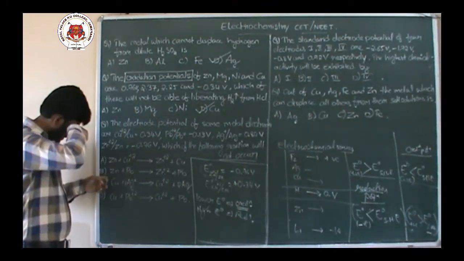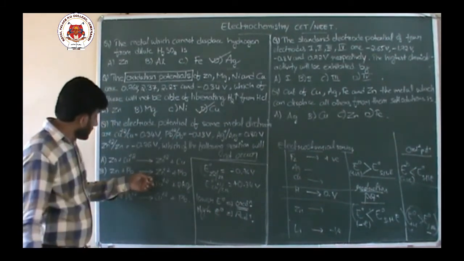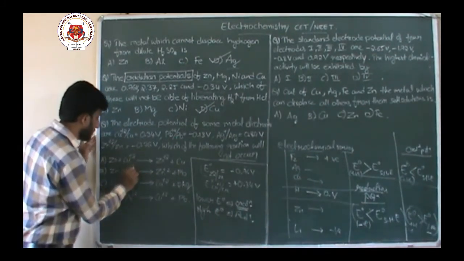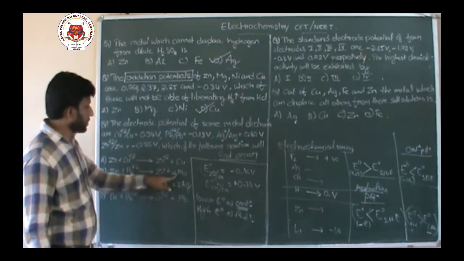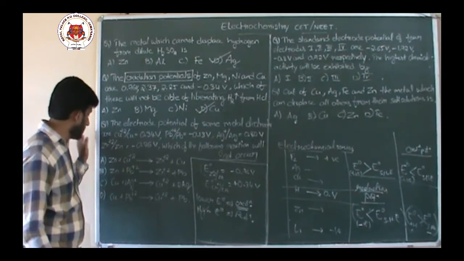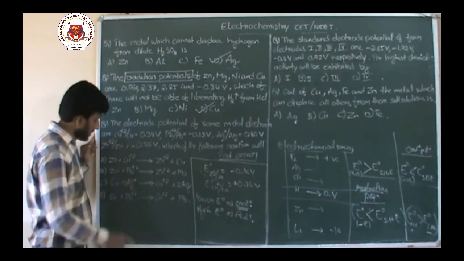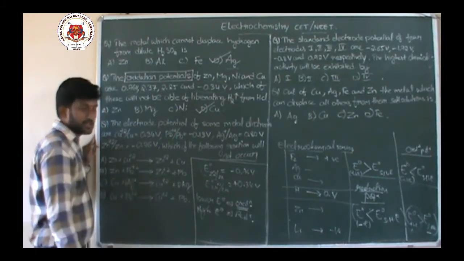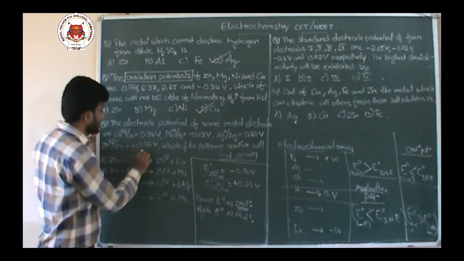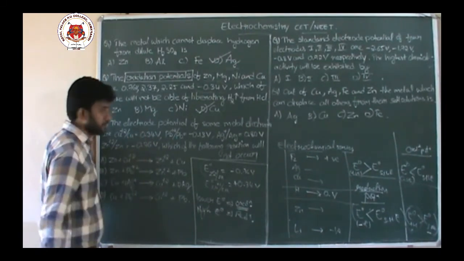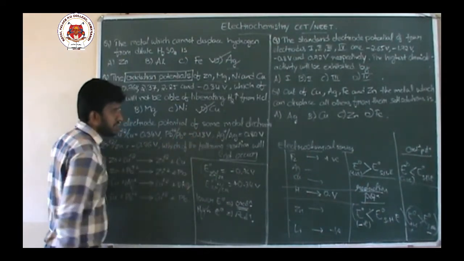Let's say the second: Zn plus Pb2+ gives Zn2+ plus Pb. Here also zinc is undergoing oxidation, lead is undergoing reduction. Let us see the potentials. Zinc potential is minus 0.76 volt, lead potential is minus 0.13 volt.